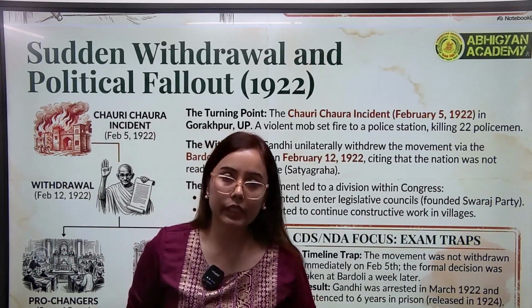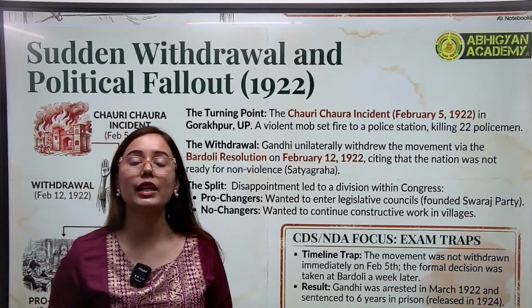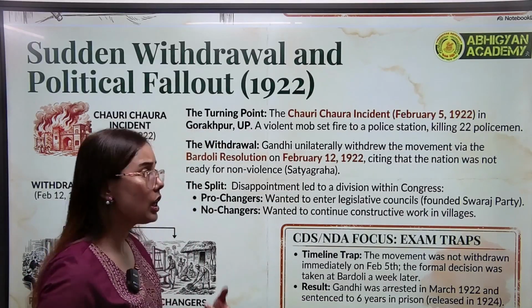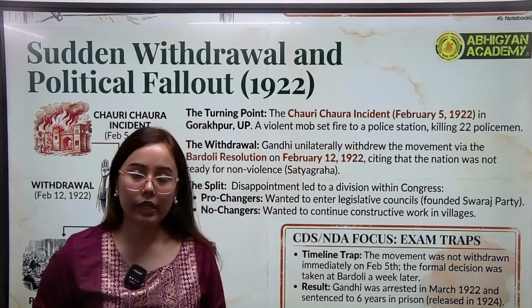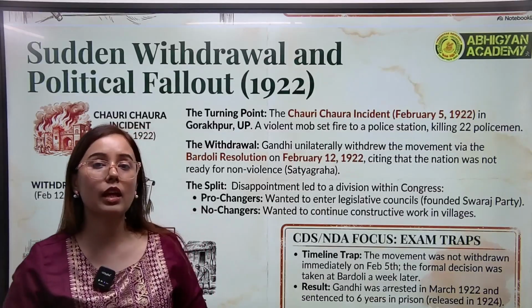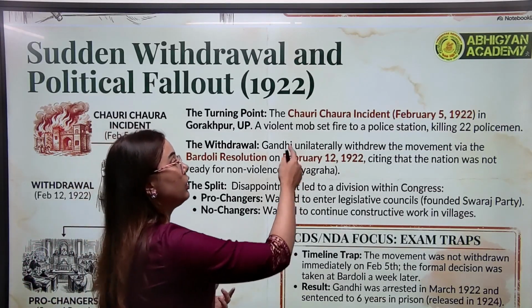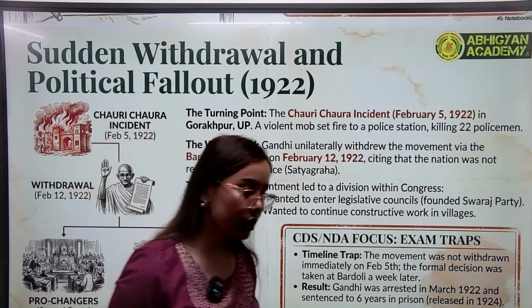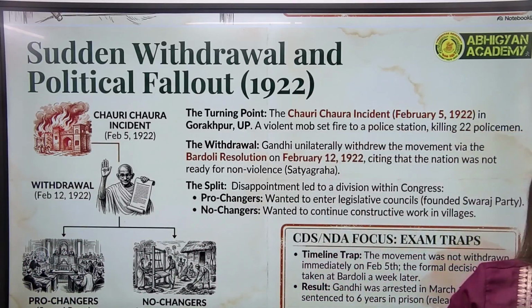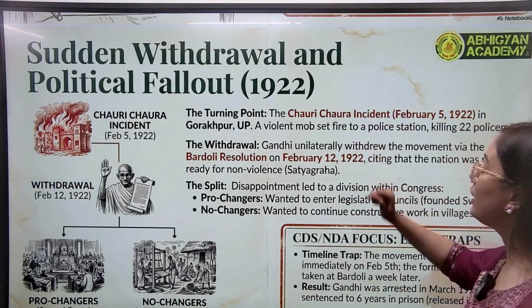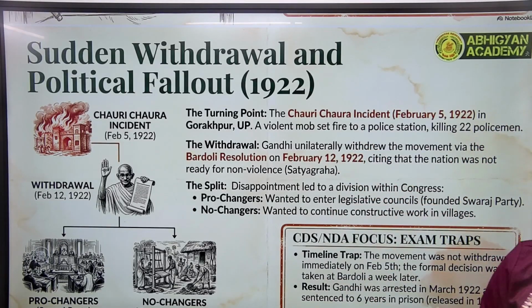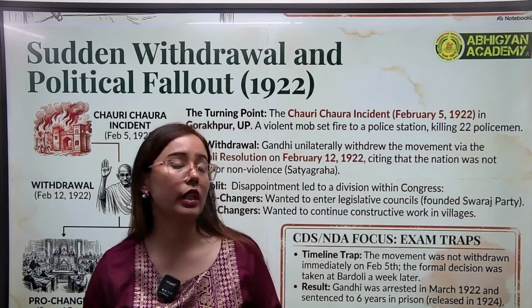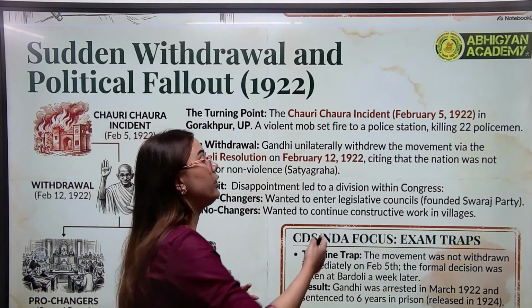There was a violent incident. On the 5th of February 1922, in a place called Chauri Chaura in Uttar Pradesh, some revolutionary leaders adopted violent methods against the British. They surrounded a complete police station, and this police station had some police officers also. This mob, these revolutionary or extremist leaders, set this police station on fire. The police officers inside also died. They killed 22 policemen.